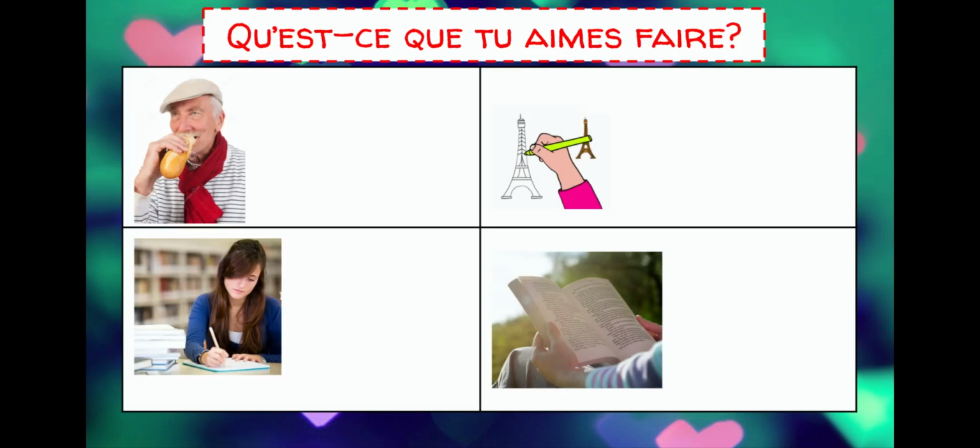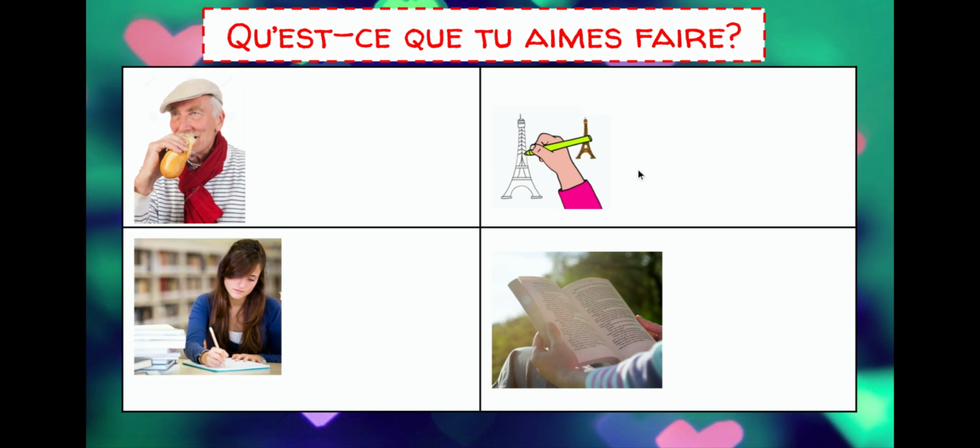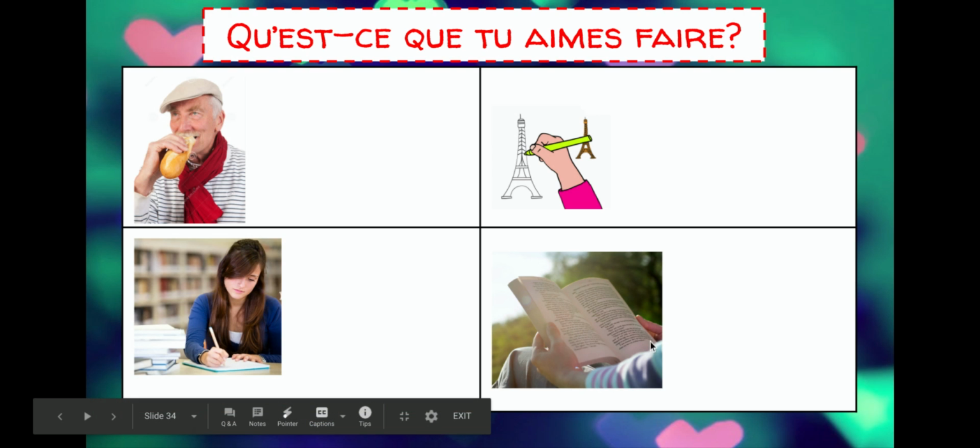All right, so now we've got qu'est-ce que tu aimes faire? Qu'est-ce que we should remember means what. And remember, faire is the verb to do. So, qu'est-ce que tu aimes faire? What do you like to do? We've got manger up in this box right here. Manger, that's the verb to eat. Then we have étudier, the verb to study. Dessiner, the verb to draw. And lire, the verb to read.